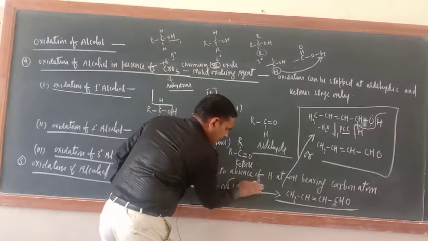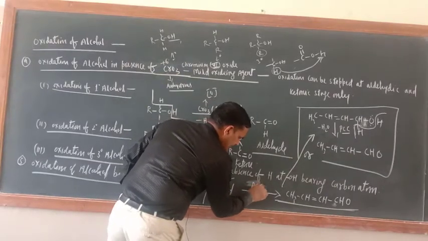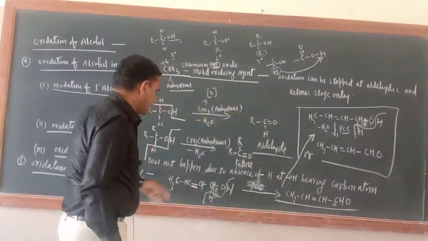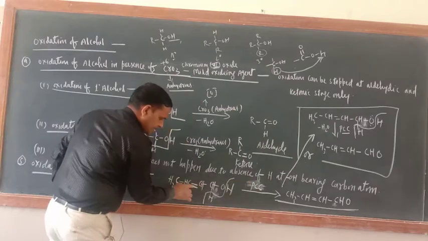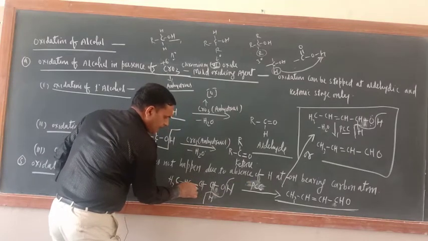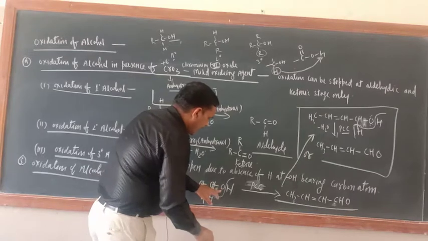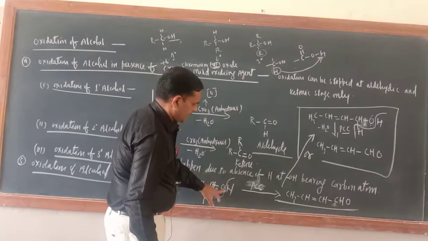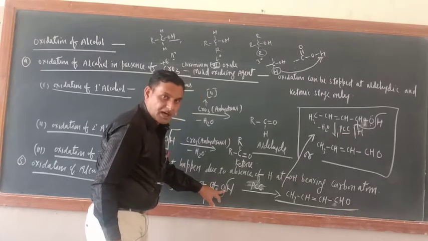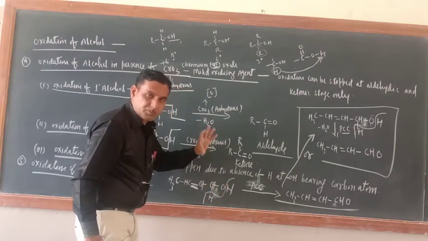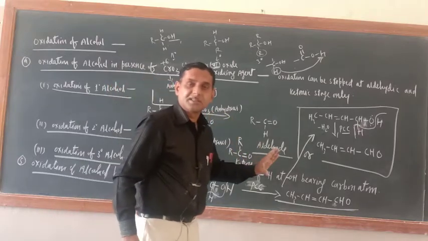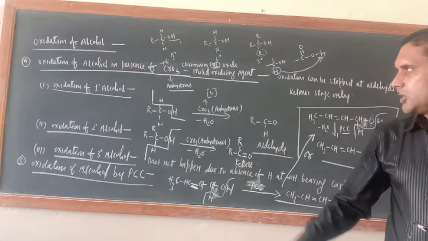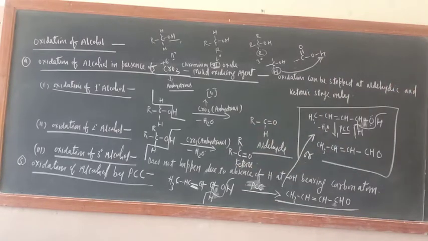Please don't write CrO3 here. Write PCC. So this is crotonaldehyde. And what is the speciality of this one? Just see. This PCC has not affected the carbon-carbon double bond. It oxidizes only CH2OH. Just check here. It has affected only the CH2OH group. That is why it is called a selective reagent. In this way the oxidation of alcohol is completed.